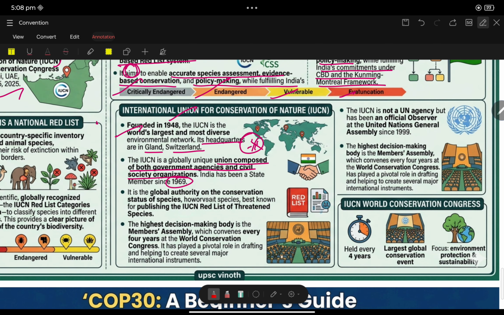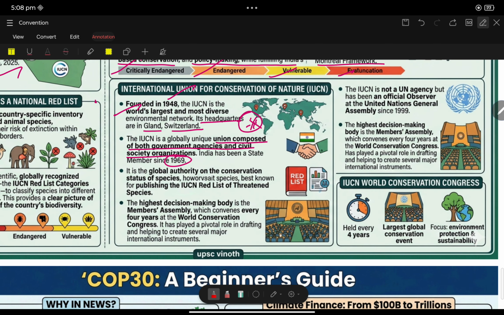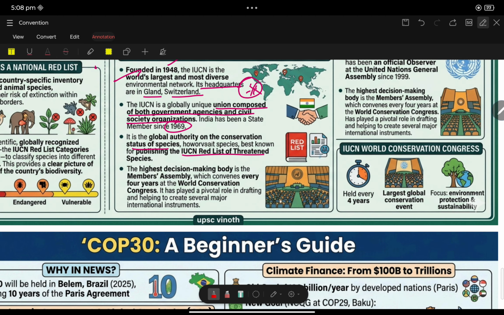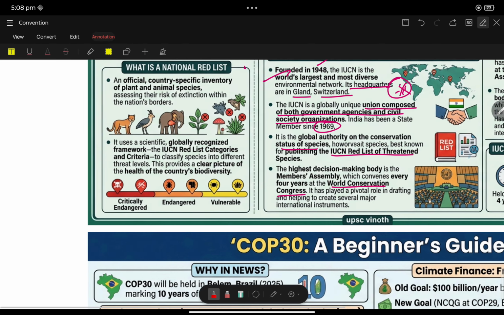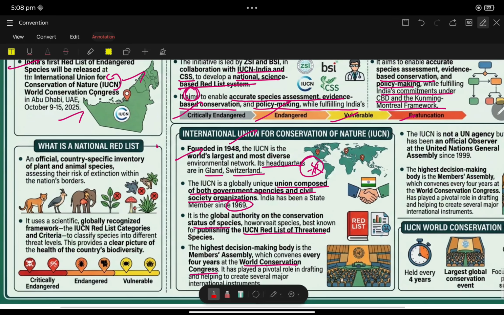India is a member of IUCN. It is a global authority on the conservation status of species, best known for publishing the IUCN Red List of Threatened Species. The highest decision-making body is the Members' Assembly, which convenes every 4 years at the World Conservation Congress. Where? At the World Conservation Congress. So, this year it was held in Abu Dhabi.